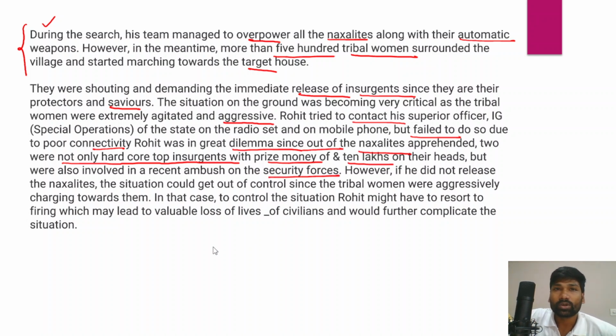These 10 hardcore Naxalites were part of several operations and attacks against the security forces. Releasing them would be a great blunder on the part of the police forces, particularly Rohit. Because of that, he is now in a great dilemma.